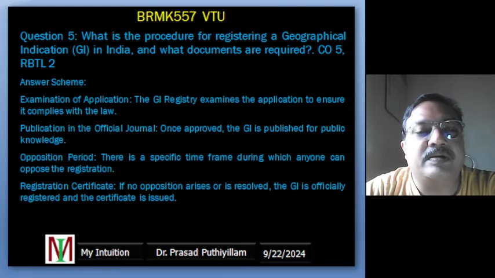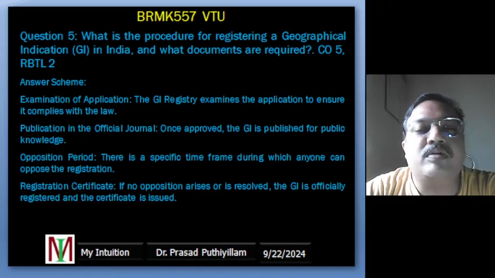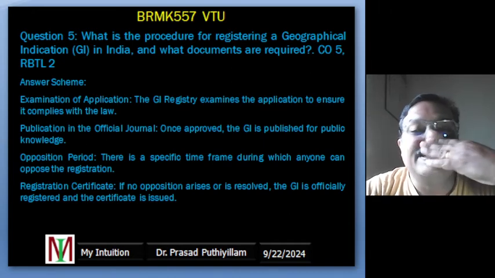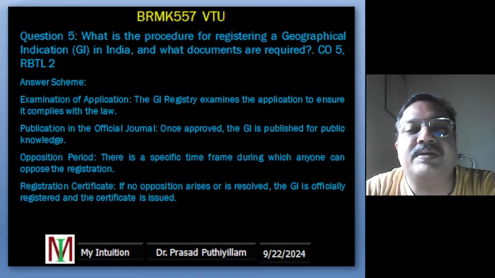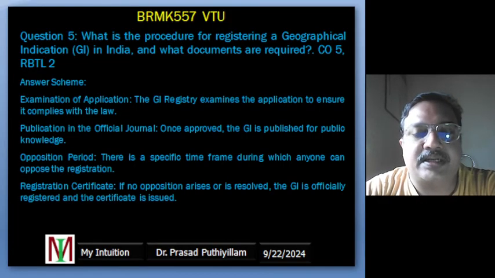For example, if after all the checks are done and no objections are raised, the Coorg coffee producers get the certificate officially protecting the name as Coorg coffee. So these steps are very important to make sure that genuine products from a certain region can use their regional name.